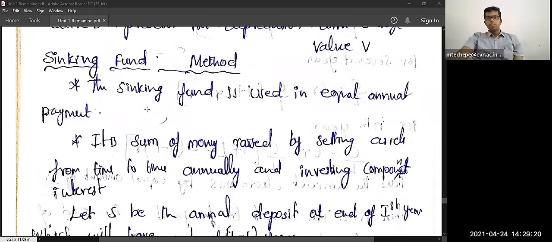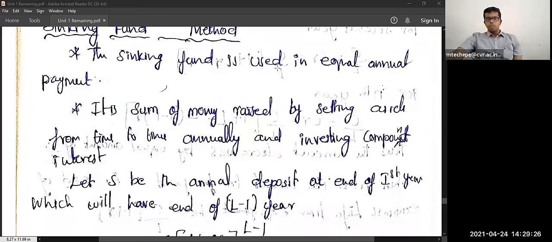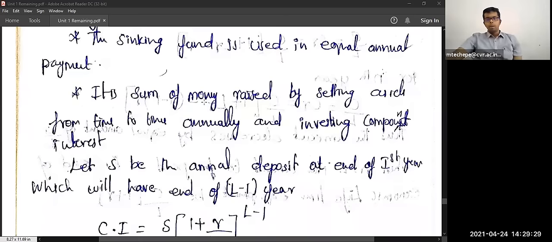The next method is the sinking fund method. This method is used in annual payment. It is the sum of money raised by setting aside from time to time annually, and investing at compound interest. I repeat, this is the sum of money raised by setting aside from time to time annually, whatever fund is raised, and invested at compound interest. So in this we are going for compound interest, not simple interest.